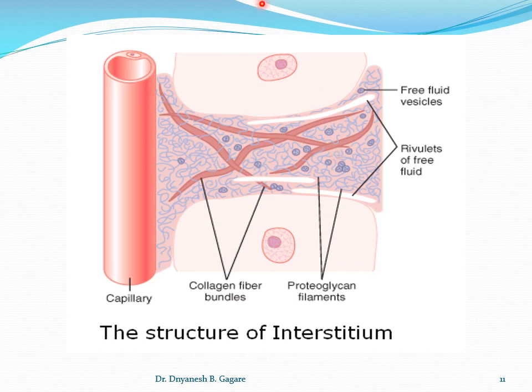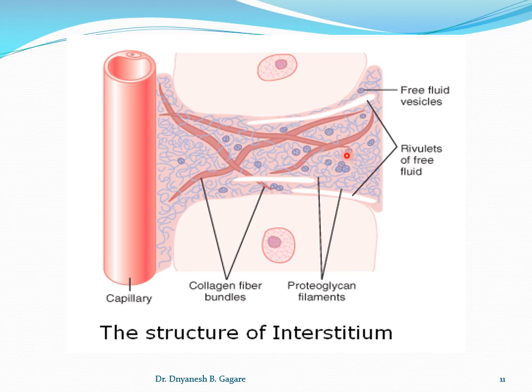Why does it feel like gel? Because of the proteoglycan filaments, and in addition, the fluid entrapped within them. The fluid present is entrapped in the proteoglycan filaments. That's why the feeling of this structure is gel-like.